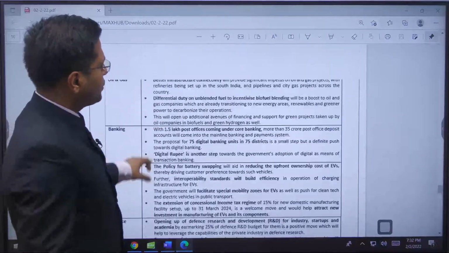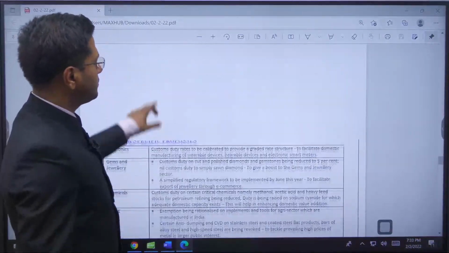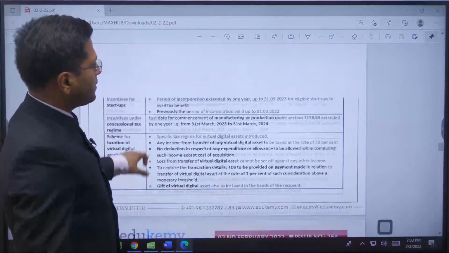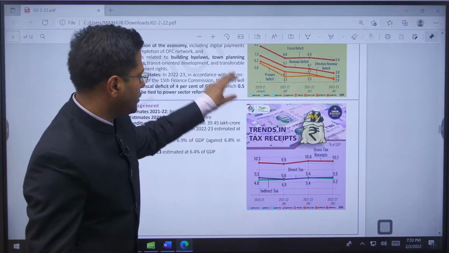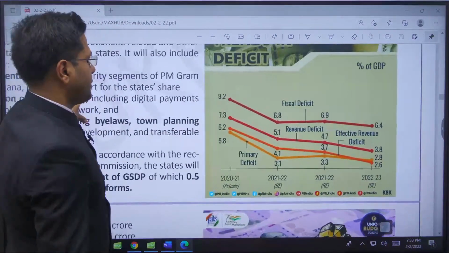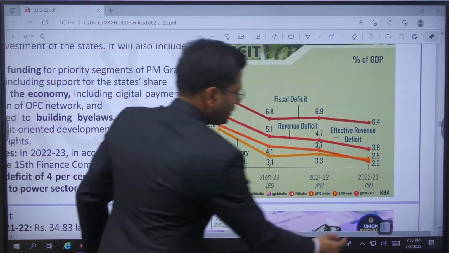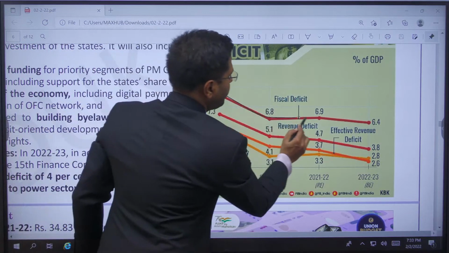And Pooja was looking forward to a quick understanding on this part. Pooja, some background will have to be cleared for this to be understood. I think you spoke of this one, fiscal deficit. So this is the way we are looking at the reduction of fiscal deficit.